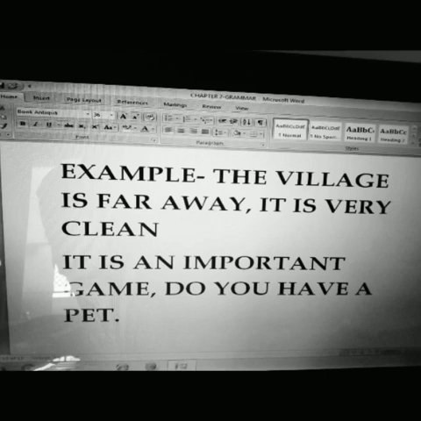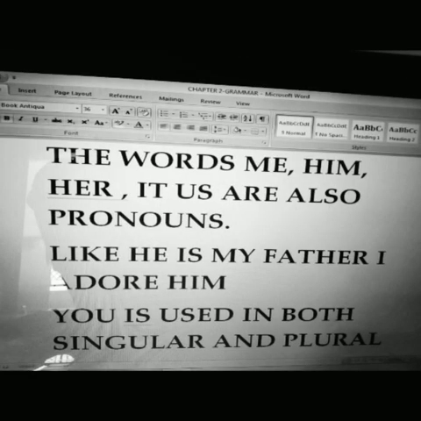The name of the game is not given. Second part is, do you have a pet? So what is the pronoun used here? You. The words me, him, her, it, us, you are also pronouns.